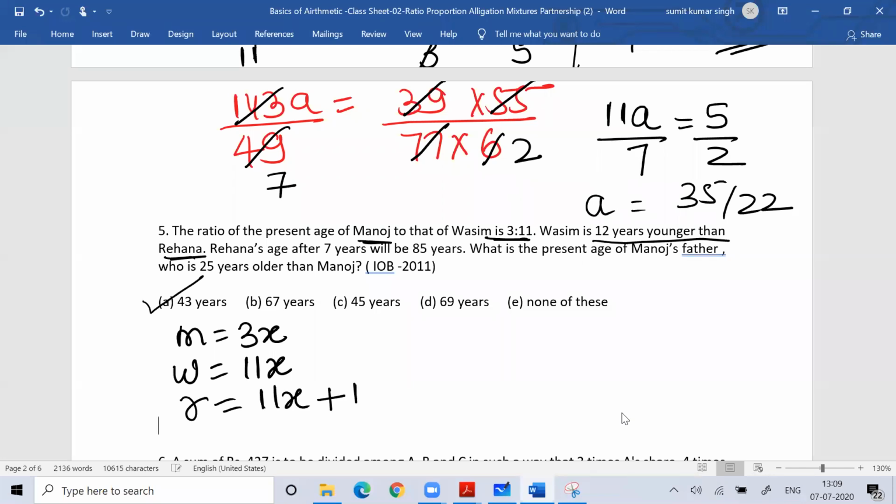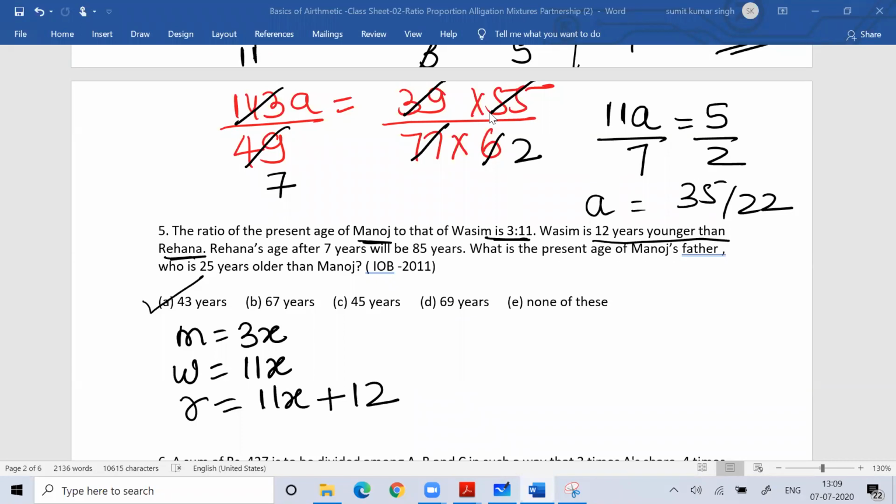So what is the age of Rehana? Rehana's age would be 11x plus 12. Rehana is 12 years elder than Wasim. Very good, Annie. Very good, Nikita. Manoj is 3x, so Wasim's age is 11x, and Rehana's age is 11x plus 12.